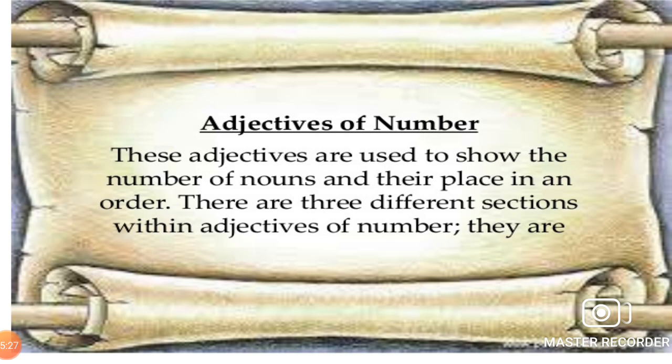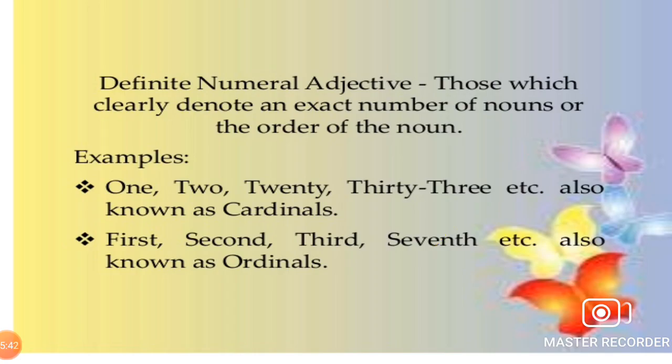Adjectives of number. These adjectives are used to show the number of nouns and their place in an order. There are three different sections within adjectives of number. They are: definitive numeral adjectives, those which clearly denote an exact number of nouns or the order of the noun. For example, 1, 2, 20, 30, also known as cardinals; first, second, third, seventh, also known as ordinals.